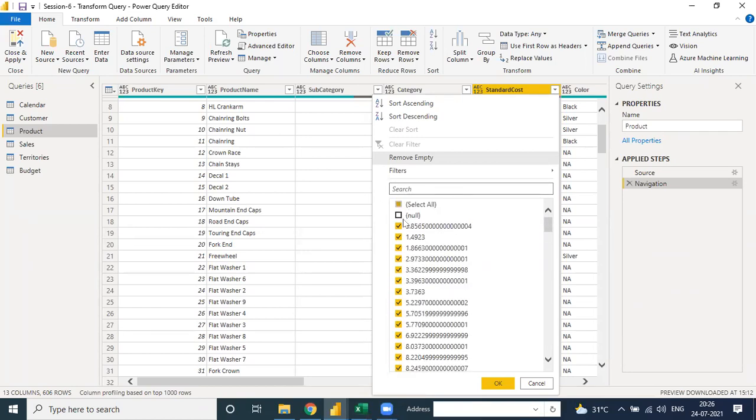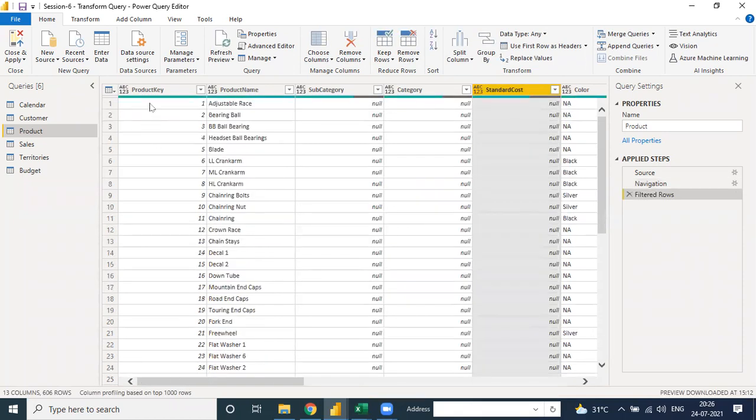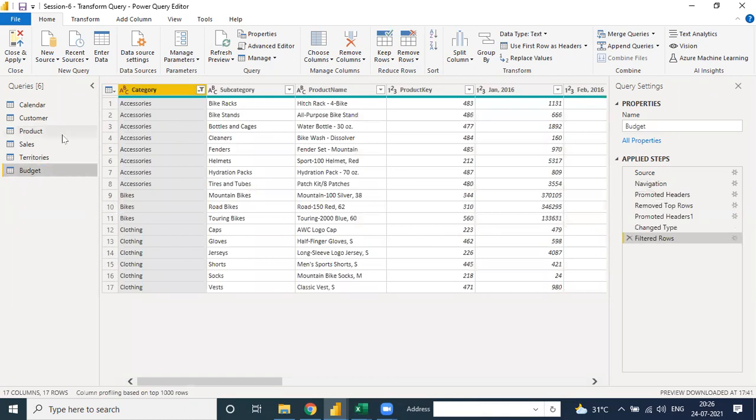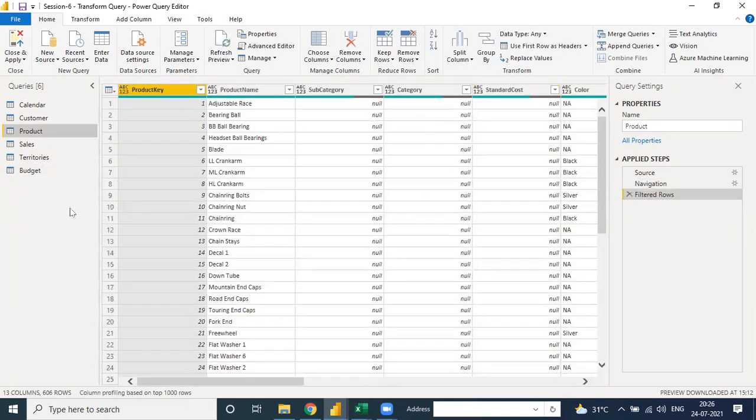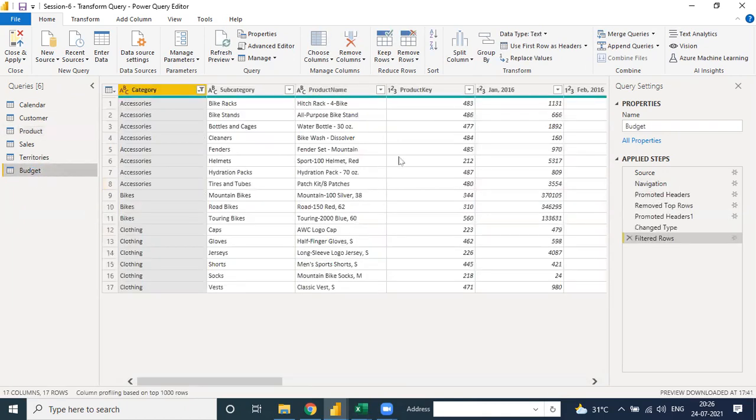If you do it, it's okay, but if you don't, it's also okay, because sometimes we need to connect with those values, like product key. I will tell you later, don't worry. So first we need to remove this kind of column, like in budget.